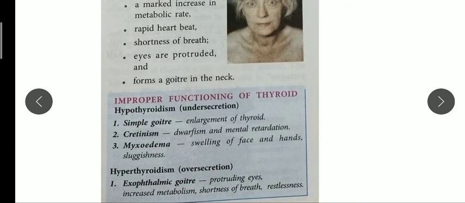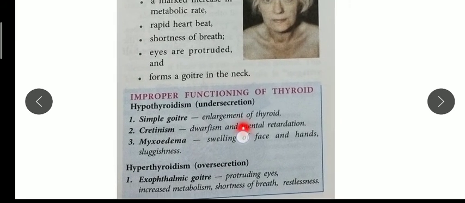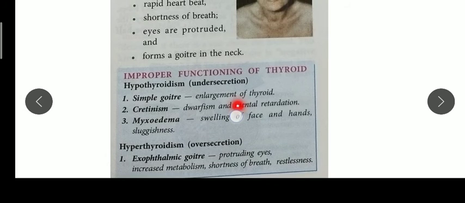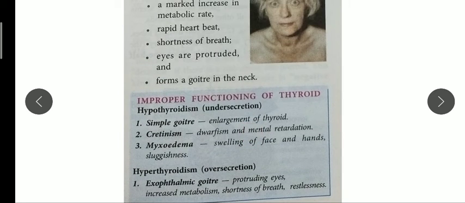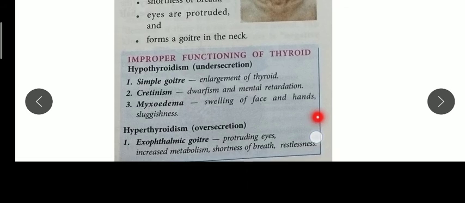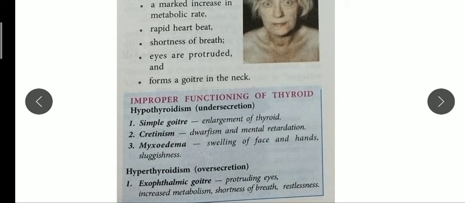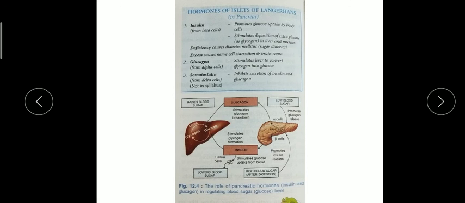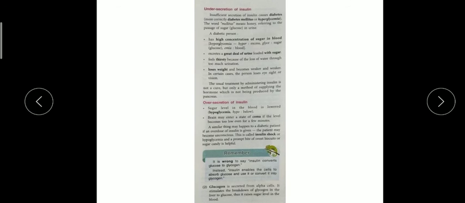Again, you can see in a box: simple goiter, cretinism, myxedema. Their symptoms are given here in case of under secretion of thyroxine hormone, and for hypersecretion, exophthalmic goiter. You should know the names of the under secretion and hypersecretion diseases and their symptoms. Children, today I have explained to you about the pancreas and the thyroid gland. You should remember, and if you have any doubt, you can ask me.